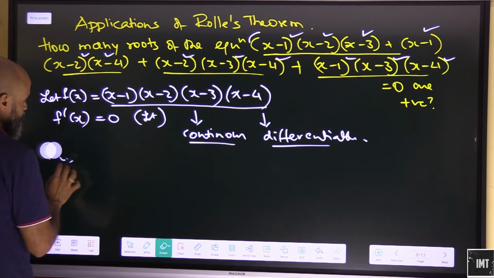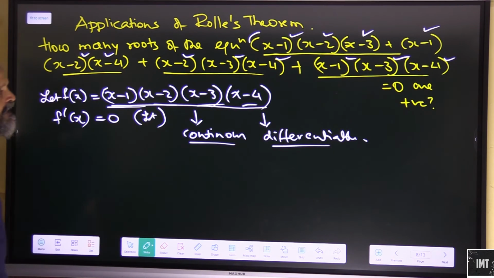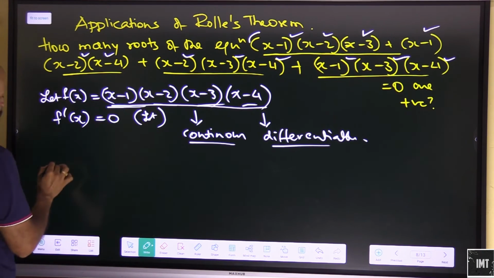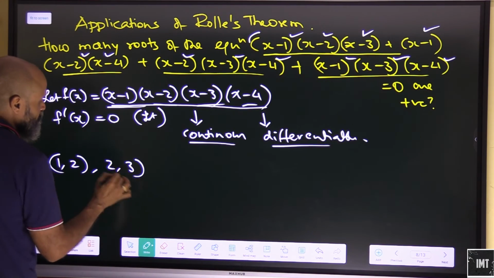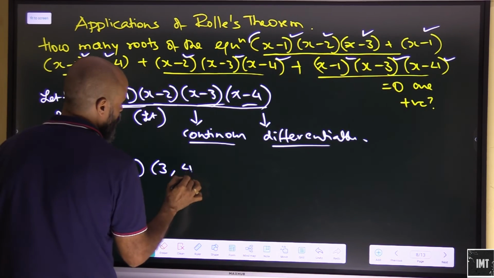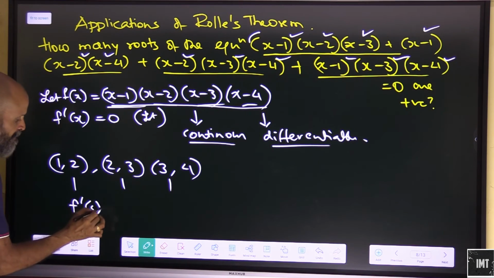Now look at this interval. So this is x minus 1, x minus 2, x minus 3 and x minus 4. So in each of these intervals, let's say between 1 and 2, then between 2 and 3, then between 3 and 4, there must be one value such that f dash c becomes 0.